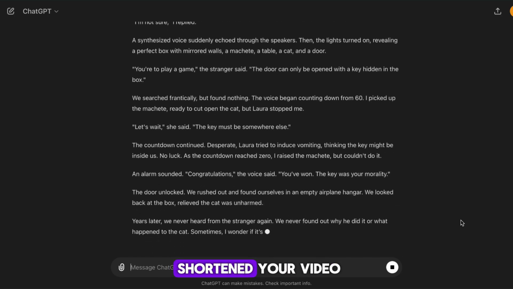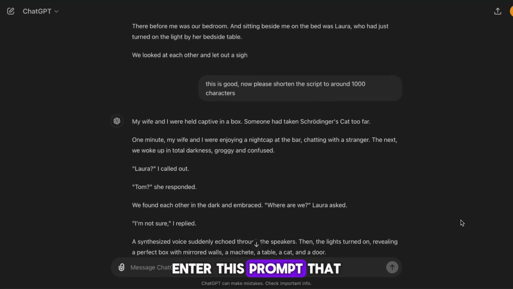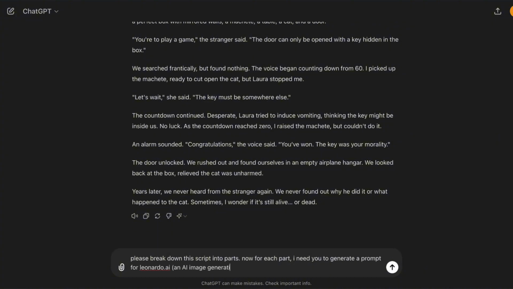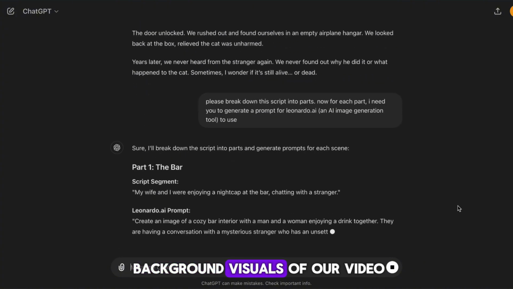Once the AI has shortened your video, it's time to enter this prompt that I've left in the Google Doc. What this does is that it firstly makes the AI divide our video into segments, and then it next gives us some image generation prompts that we're going to use to generate the background visuals of our video.